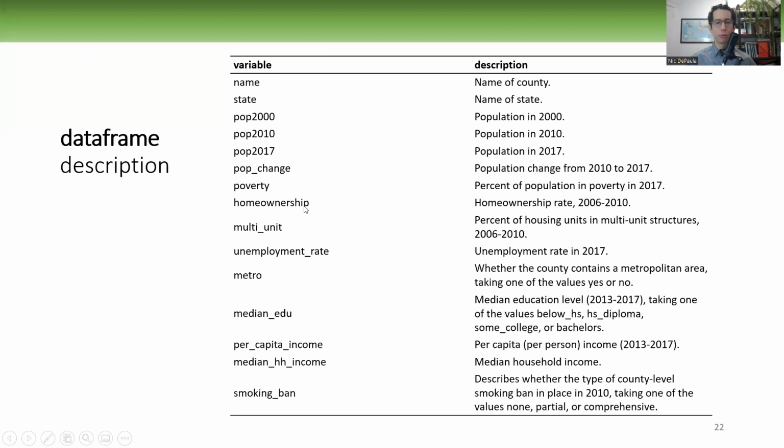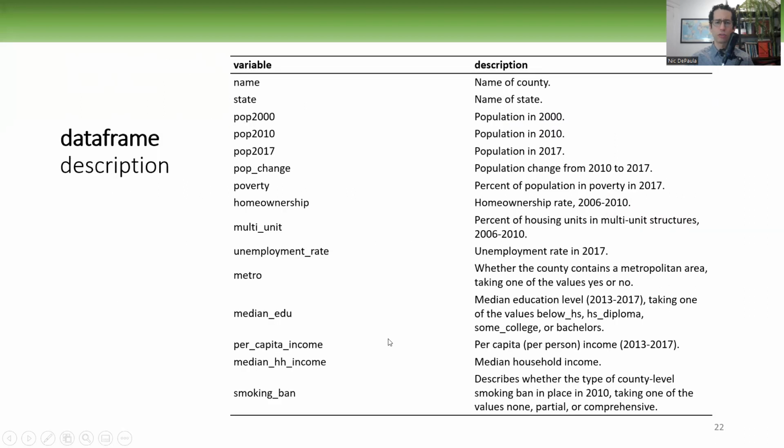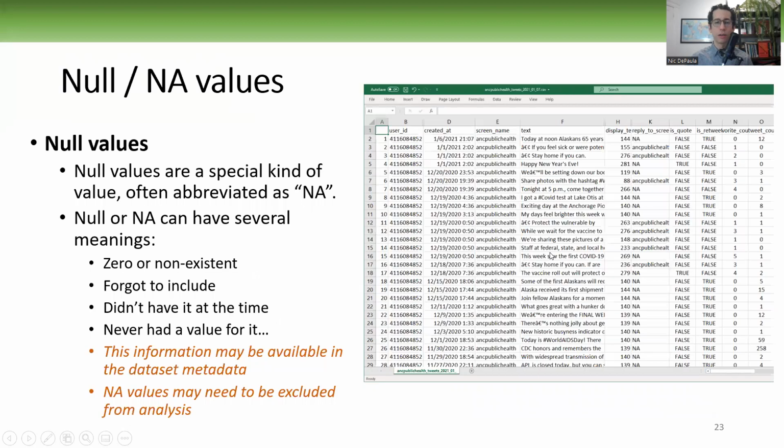But we usually don't process the data frame description the way we process the actual data frame. So don't confuse these two. But the description of the variables themselves is really important so you understand how your variables are being measured.